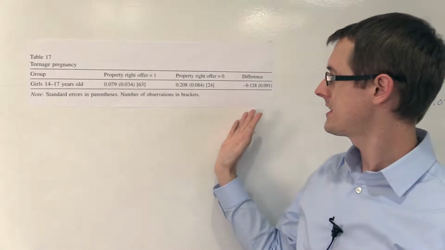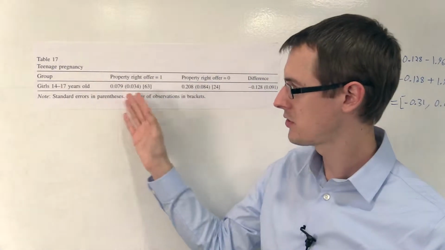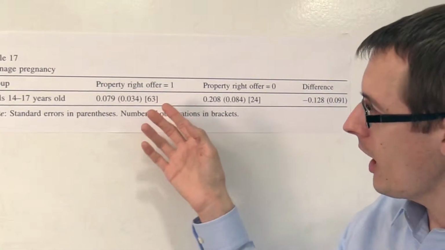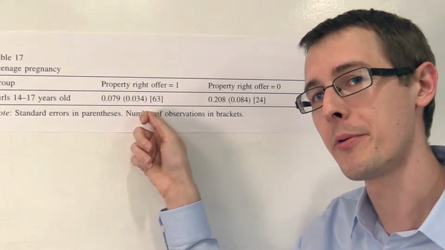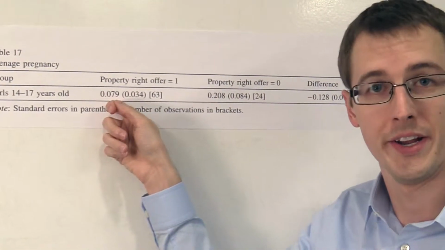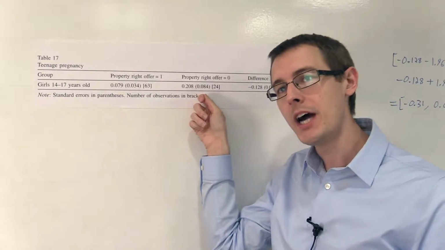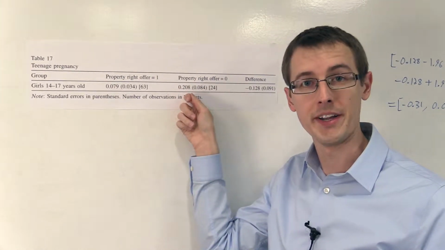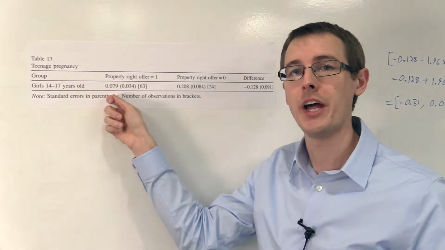So here, this table shows you all the data. It's basically the simplest table you'll ever see. There's only one row. And in this column, we've got among girls who lived in households who had the option of getting property rights, about 7.9% of them were pregnant. Girls who lived in households who did not have the option of getting property rights, 20.8% of them were pregnant, okay? More than twice as high as the 7.9%.